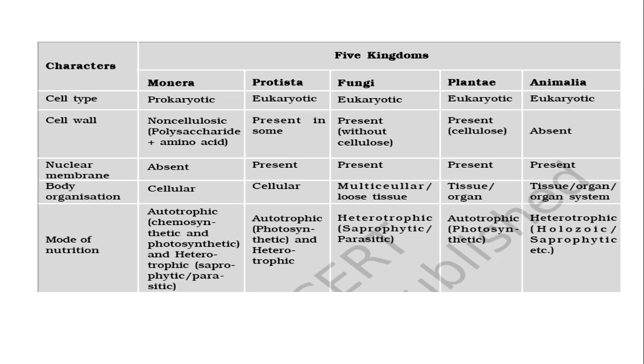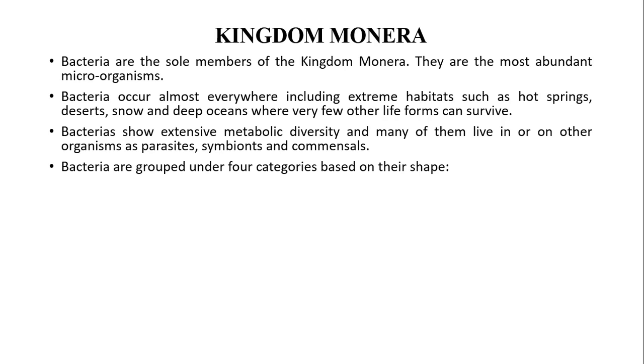Mode of nutrition. Monerans exhibit a diverse range of nutrition ranging from chemosynthetic autotrophs to heterotrophic nutrition including saprophytic and parasitic mode of nutrition. Members of the Kingdom Protista are either photosynthetic autotrophs or heterotrophs. Members of Kingdom Fungi are either heterotrophic saprophytes or parasites. Members of Kingdom Plantae are photosynthetic autotrophs, while the members of Kingdom Animalia are obligate heterotrophs exhibiting holozoic or saprophytic mode of nutrition.